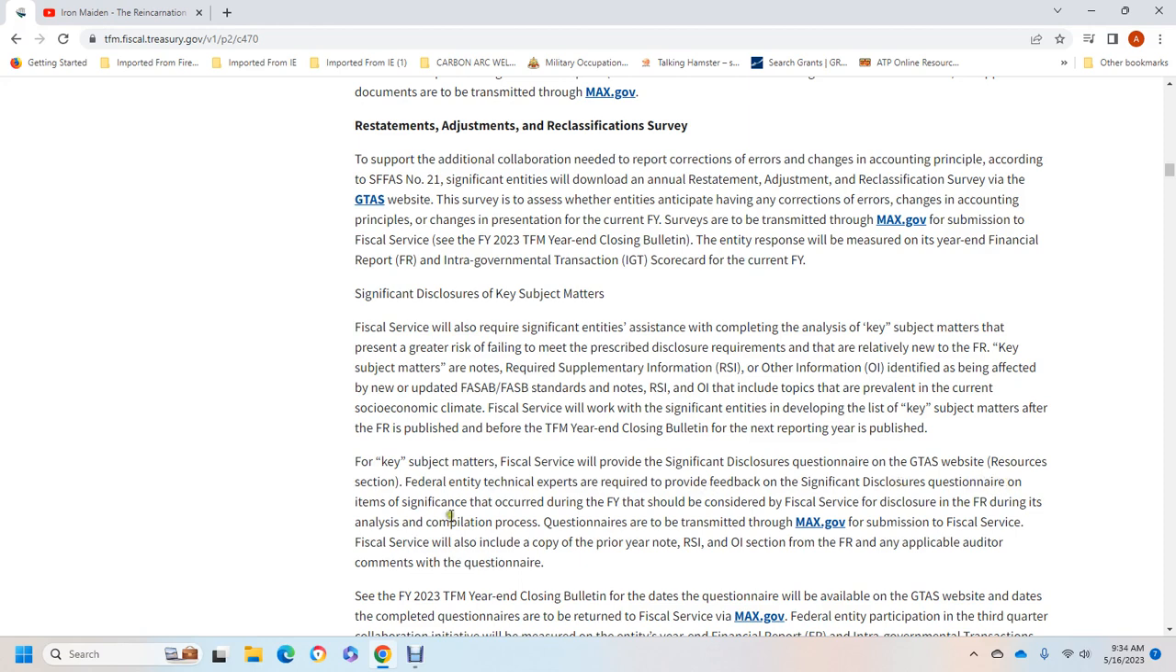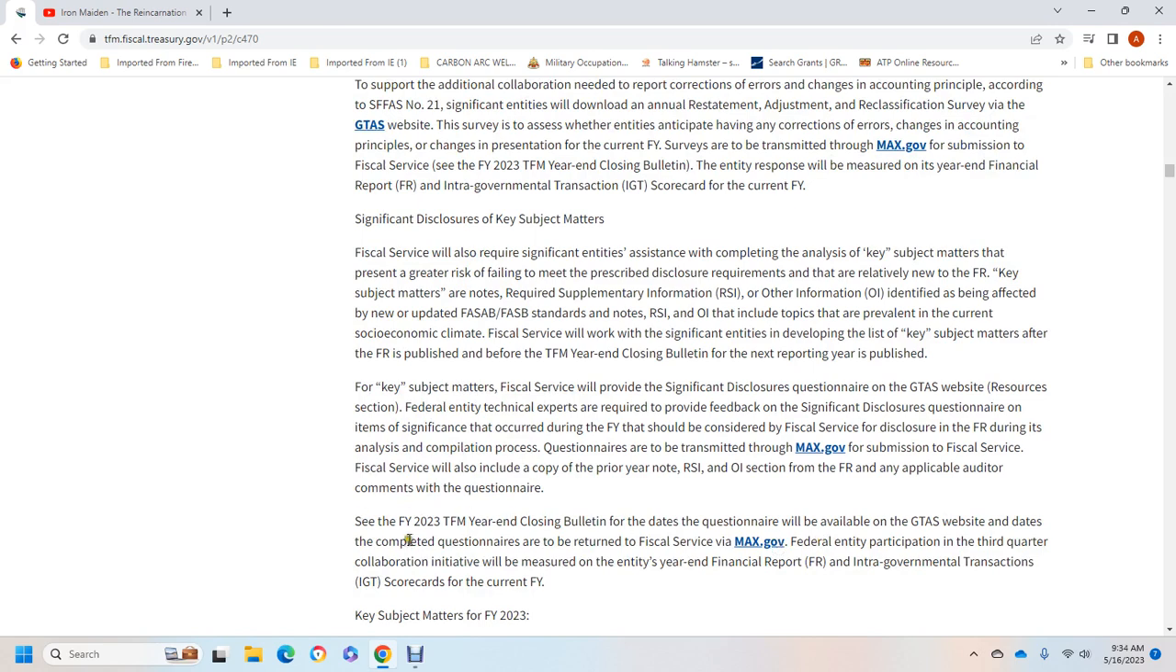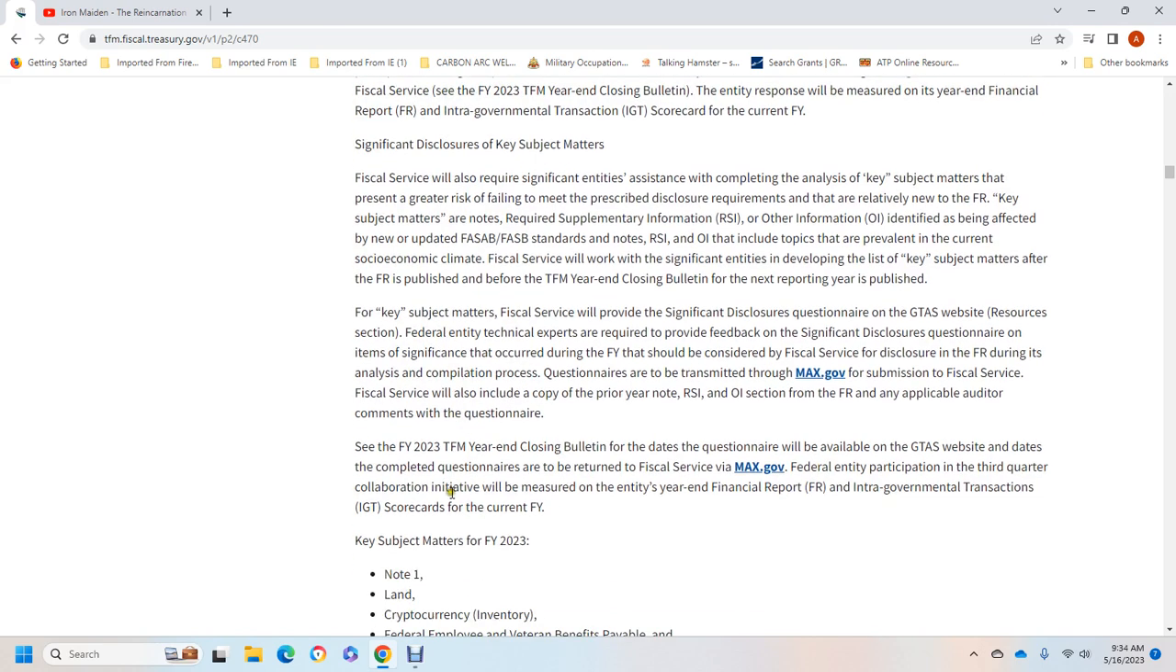Significant disclosure questionnaire items that significantly occurred within the fiscal year should be considered for fiscal year disclosure in financial reports during the analysis and contemplation, and the questions are not to be transmitted with the max.gov submission. Fiscal year services should include a copy of the prior note with the required supplementary information and other information section of the financial report, with the applicable auditor comments and questionnaires.